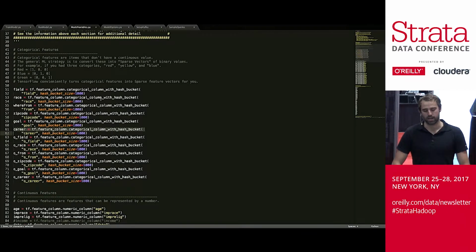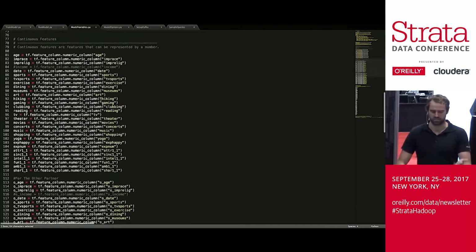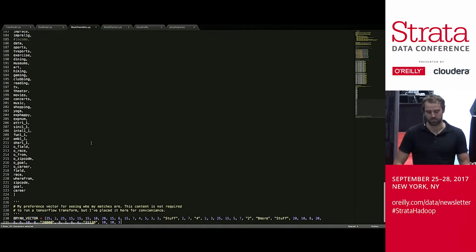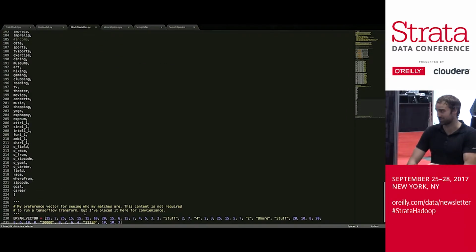We have 2 types, categorical, which is going to be anything that isn't a continuous number. So like a color would be categorical. And TensorFlow does an awesome job of actually mapping those things to sparse vectors for you, which is really convenient. So you don't have to know how many different categories you have. And then continuous. So this is stuff like age, et cetera. We put these into a list because that's what TensorFlow actually wants to pass into the method. And this is my answers to the questions.